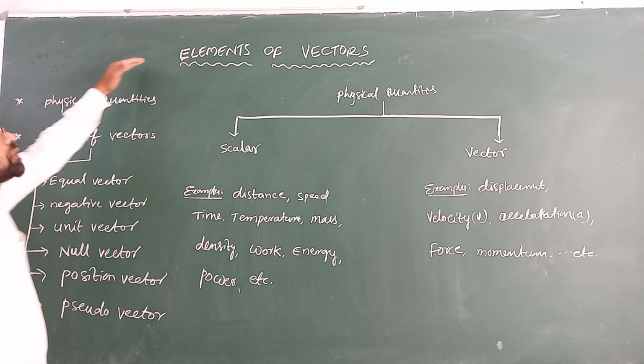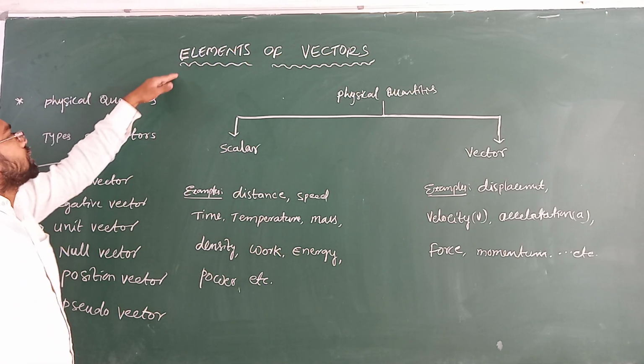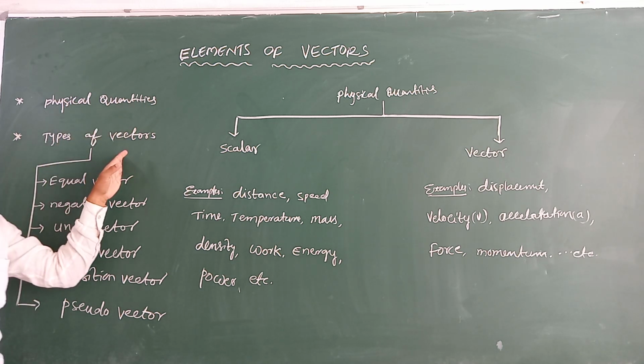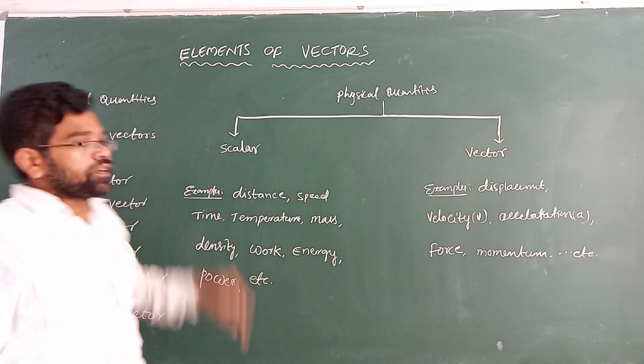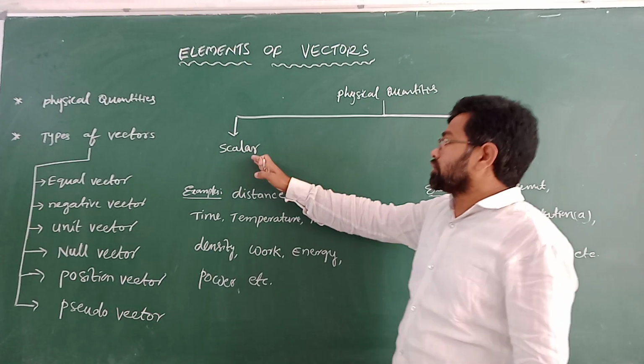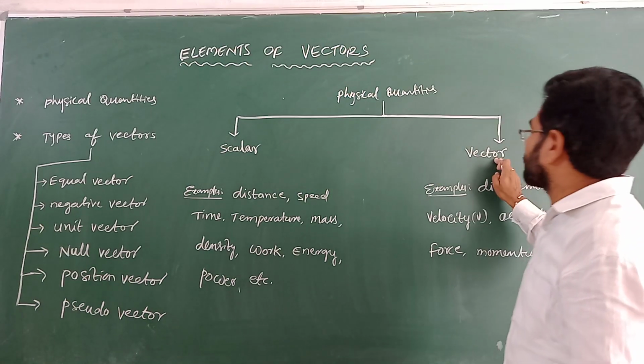The chapter elements of vectors. In the chapter, first we have to discuss the physical quantities, then go on to types of vectors. So first we will discuss physical quantities. The physical quantities are classified into two types. First one is scalar quantity, second one is vector quantity.